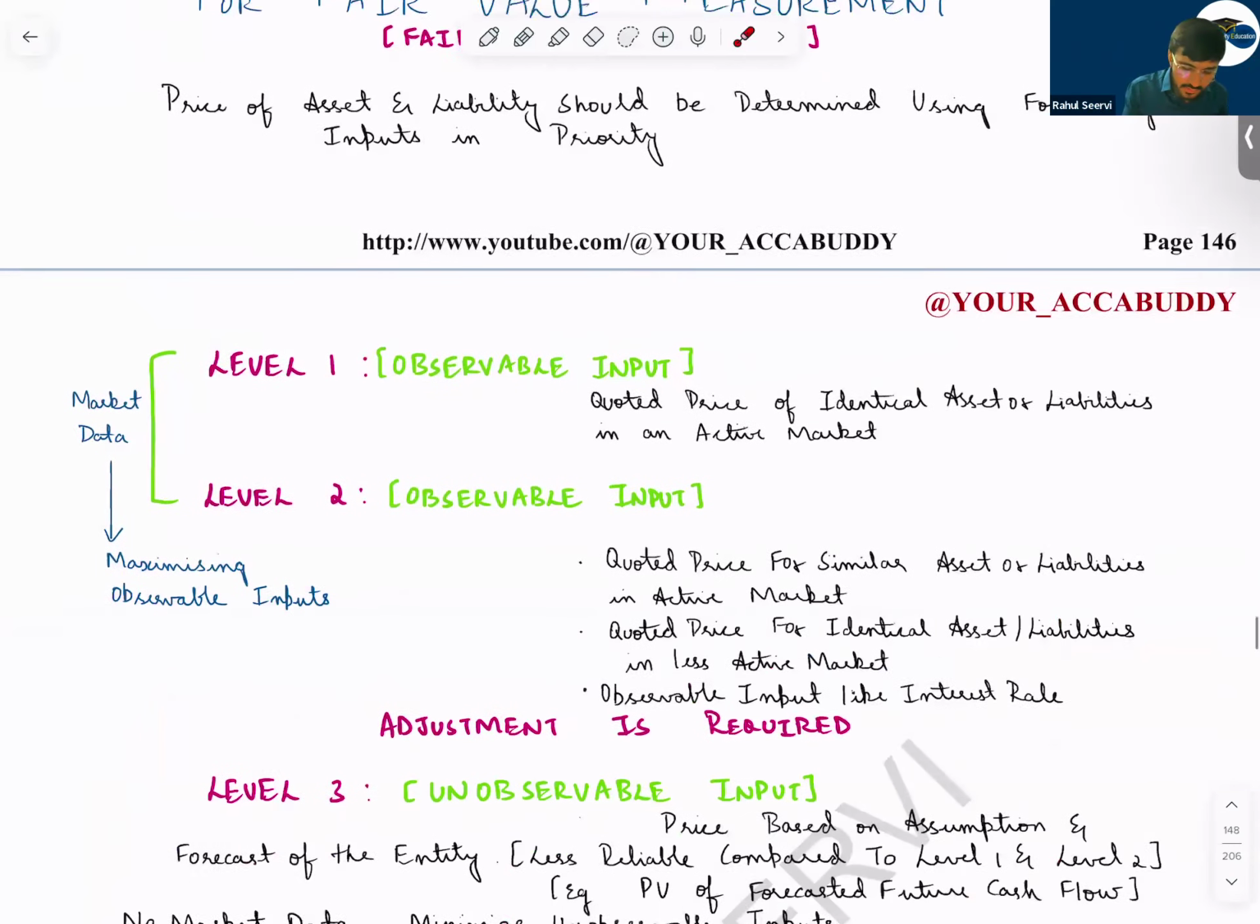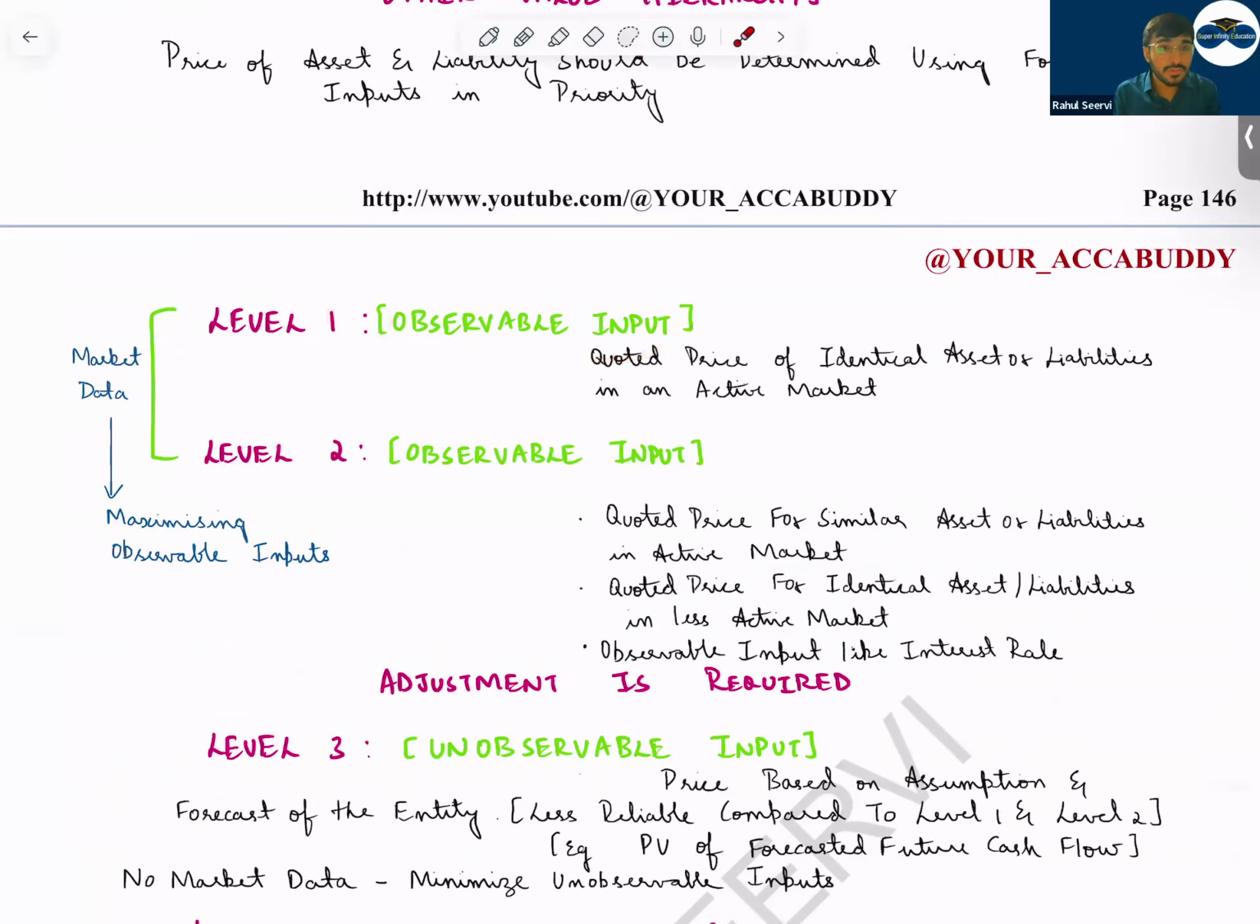So see now, level one: observable inputs. That means the observable inputs normally used by market participants. That means quoted price of identical assets or liabilities in an active market. An example of level one is the Reliance share price. Level two, sir, what is it?